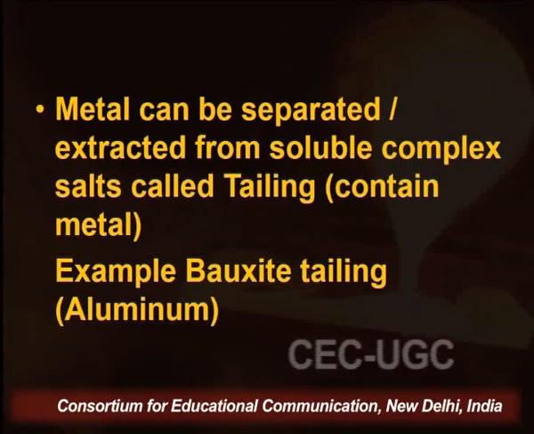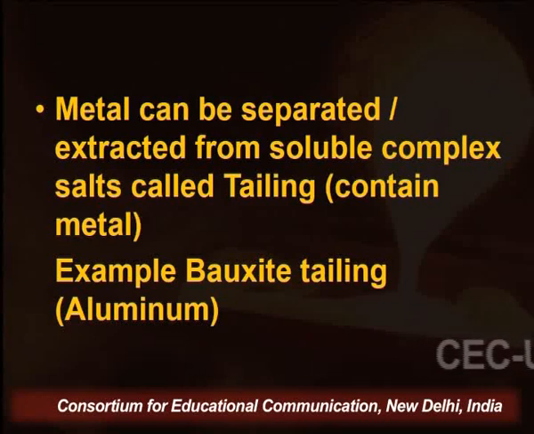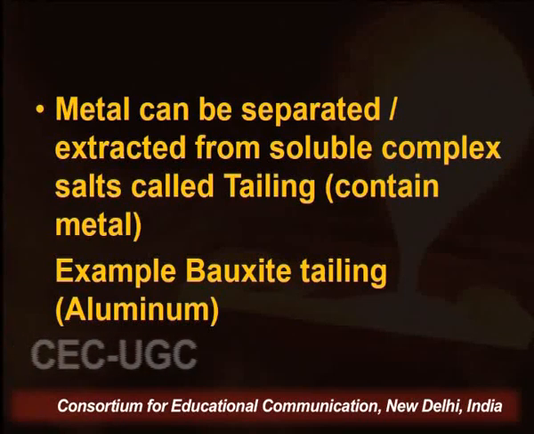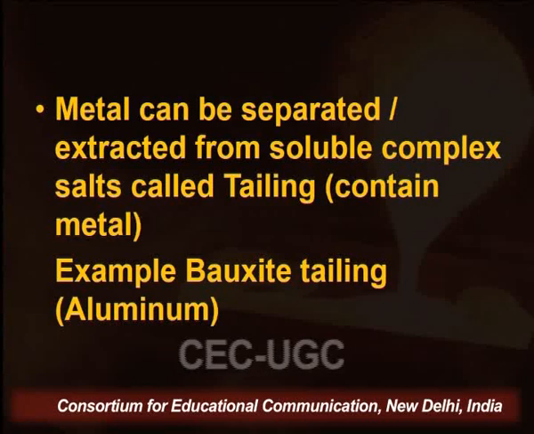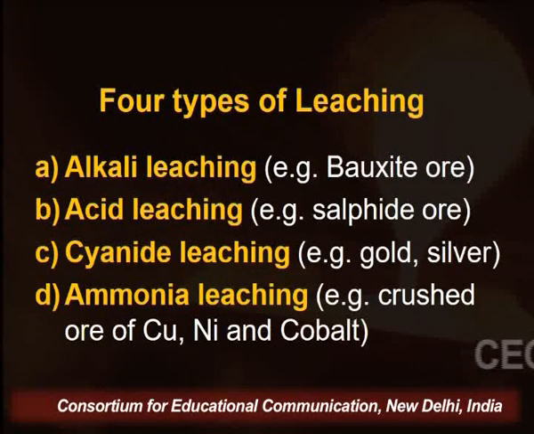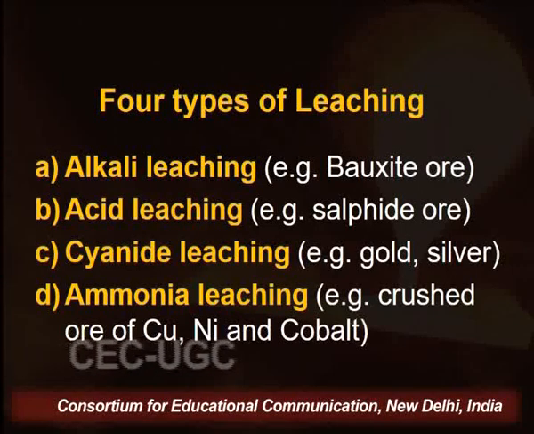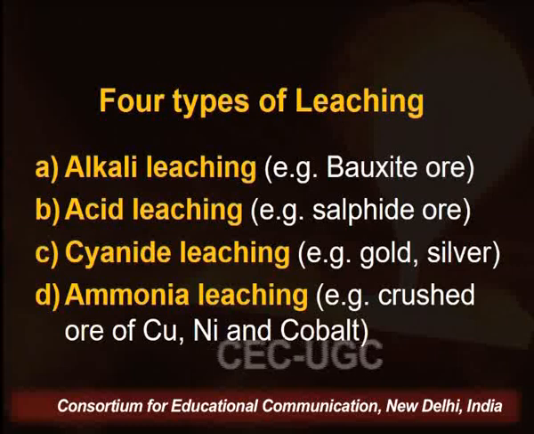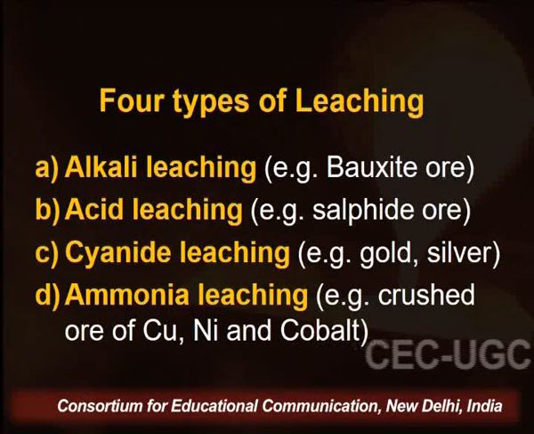It is an ore, but after the concentration process through leaching, we call it bauxite tailing, and it contains the aluminum metals. There are four types of leaching. Alkali leaching, for example, bauxite ore can undergo alkali leaching.